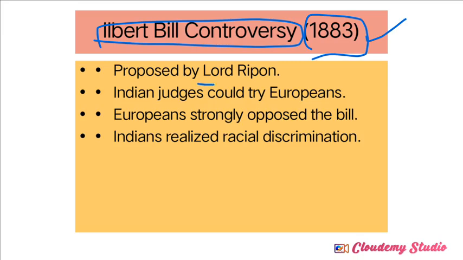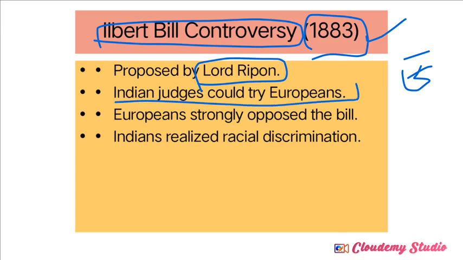Yes, so the Ilbert Bill was actually proposed by Lord Ripon. What is the concept of the Ilbert Bill? This was one of the measures taken to provide equality between Britishers and Indians here. So Indian judges could try the Europeans. If any European officers staying in India made mistakes, the right was given to Indian judges to try or inquire into the Europeans.